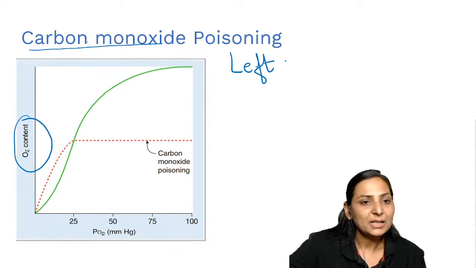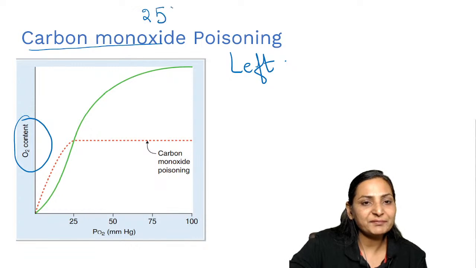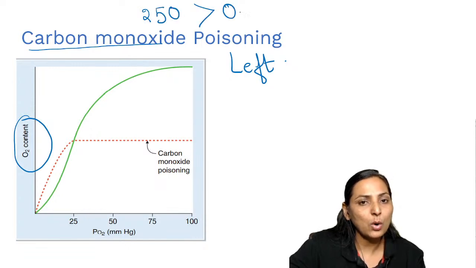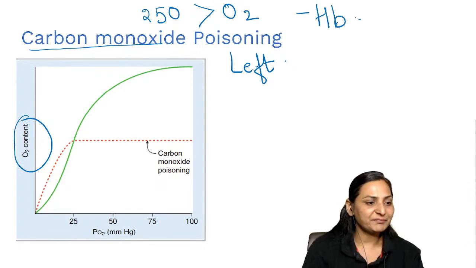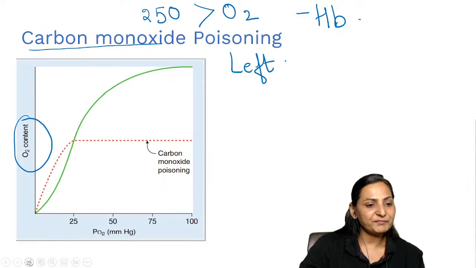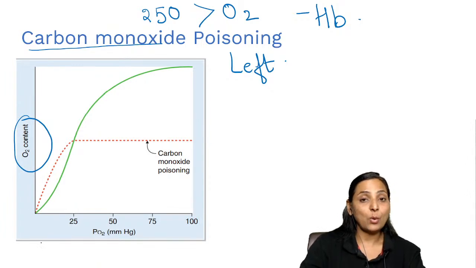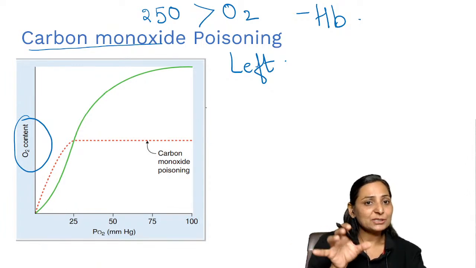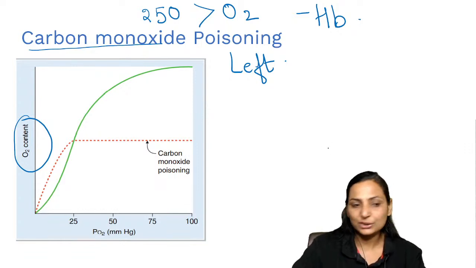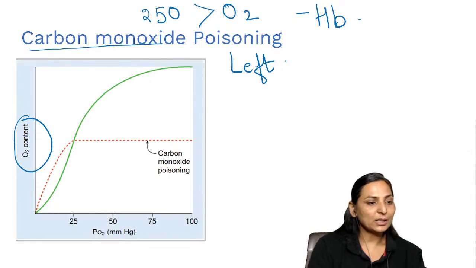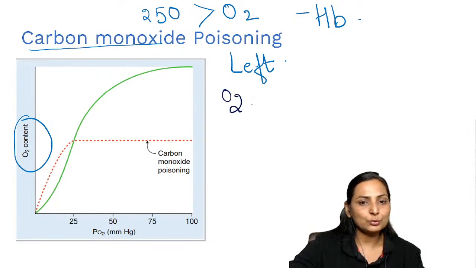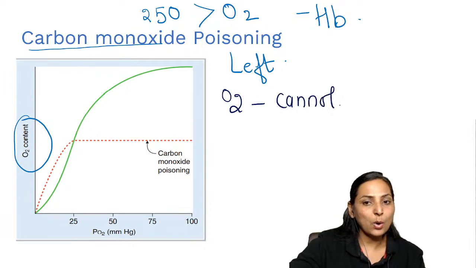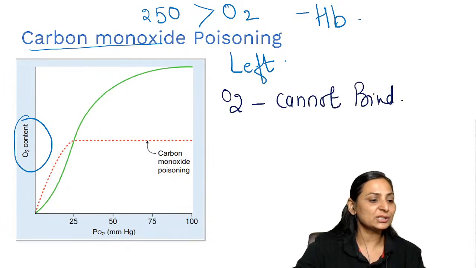What does it do? This carbon monoxide has an affinity about 250 times more to hemoglobin as compared to oxygen, right? So once it binds to the oxygen binding site, it does not allow new molecules of oxygen to bind. Any new molecules of oxygen cannot bind.